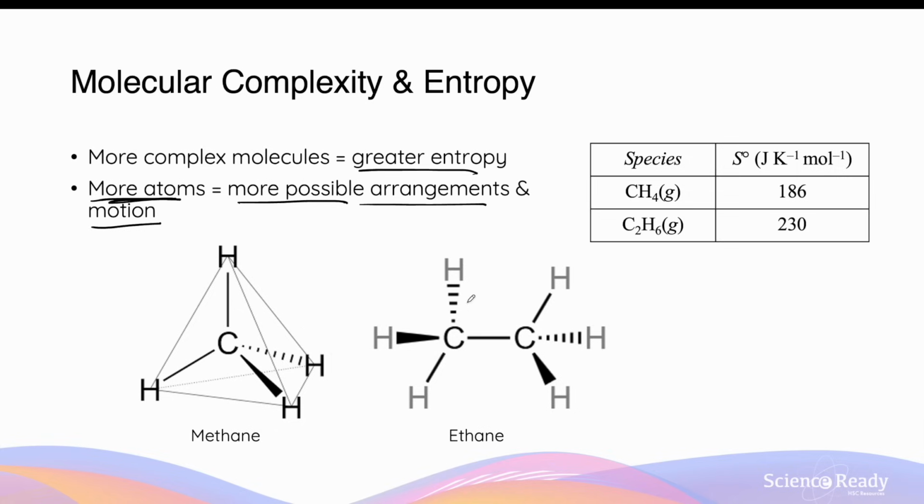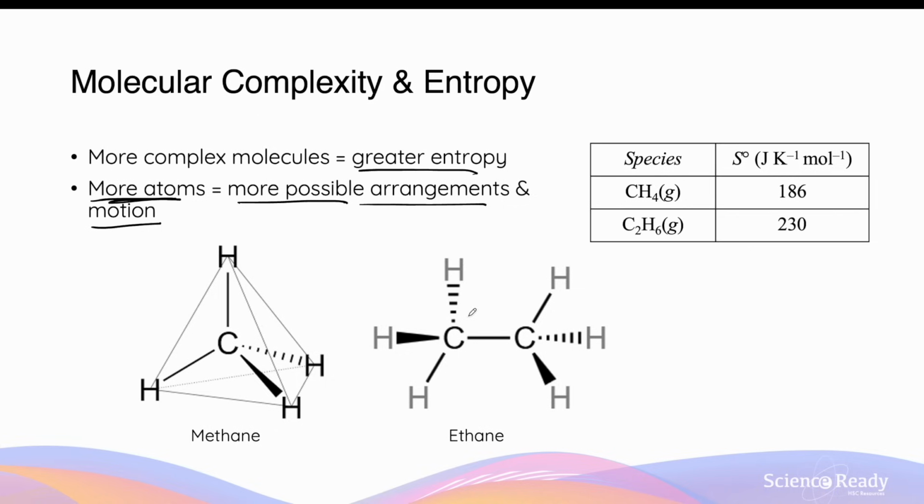Methane and ethane are two simple examples of hydrocarbon molecules consisting of carbon and hydrogen only. Ethane has a numerical entropy value of 230 compared to that of methane, which is slightly lower at 186. Both of these molecules are gases under room temperature and pressure, but the reason why ethane has a higher entropy is because it contains more carbon and hydrogen atoms. In methane, the total possible motion of the hydrogen atoms around the carbon is limited by the fact that there are only 4 bonds. However, in ethane, the greater complexity and increased number of atoms means that there are more bonds for translational motion between the atoms to occur.